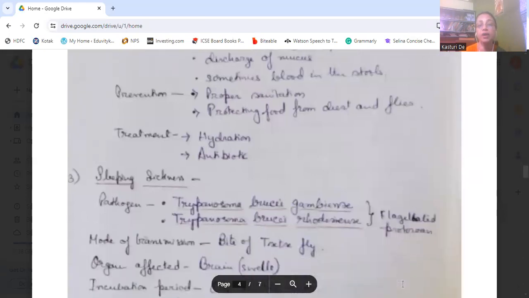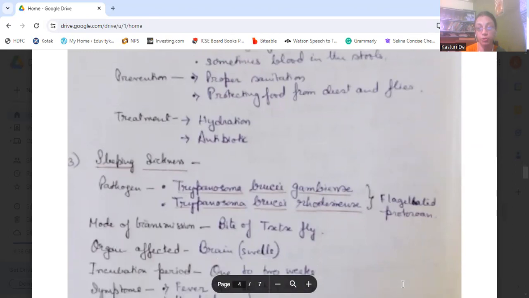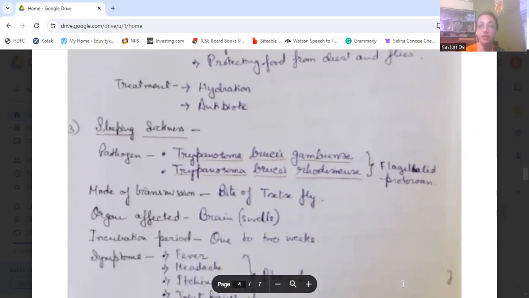Then we come to another protozoan disease, that is sleeping sickness. It is caused by two types of pathogen, Trypanosoma brucei gambiense and Trypanosoma brucei rhodesiense. These both are flagellated protozoa. Mode of transmission is by bite of tsetse flies.